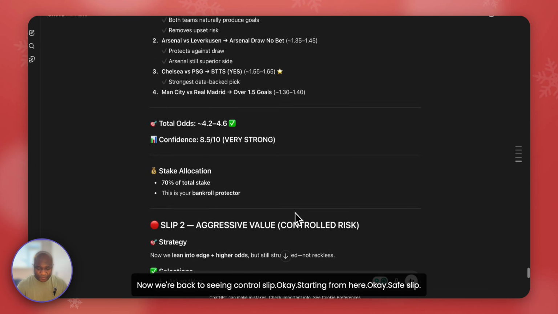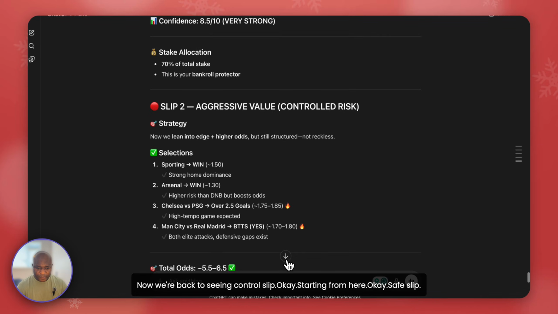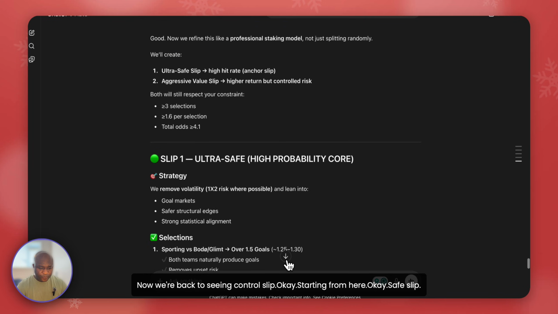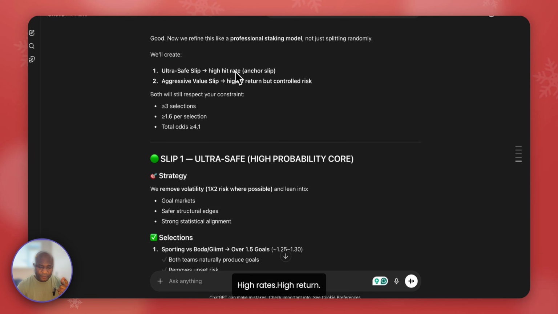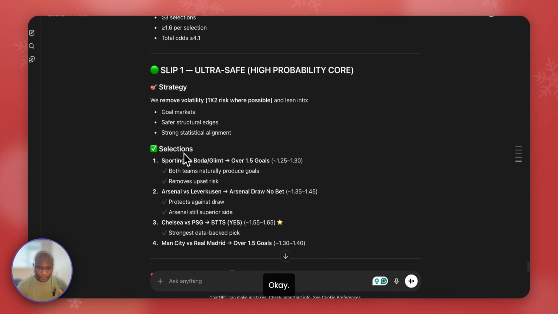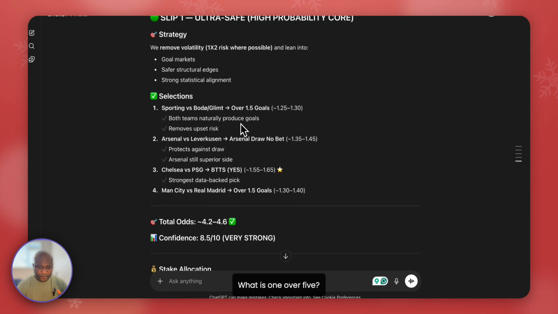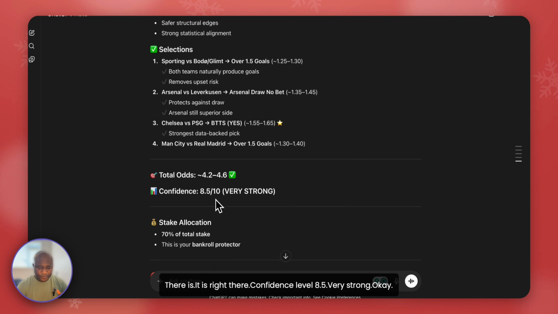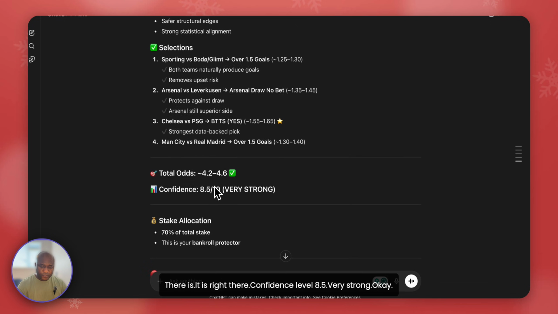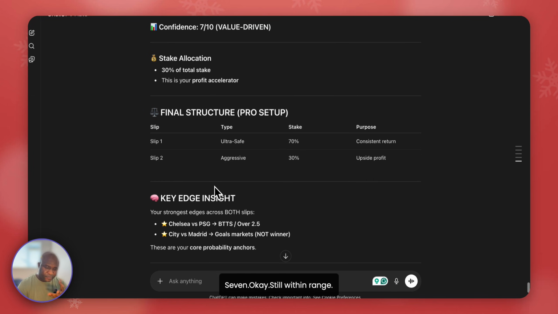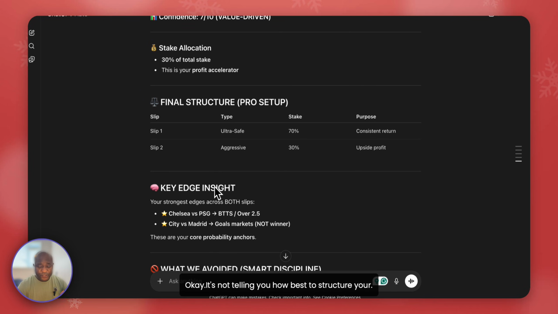Let us see. Now we're back to seeing the controlled slip, started from here. Safe slip, high rates, high return. Confidence level 8.5, very strong. Then 7, still within range. It's also telling you how best to structure your deposits or your income to play safe bets. Stake 70% for slip 1 and 30% for slip 2.